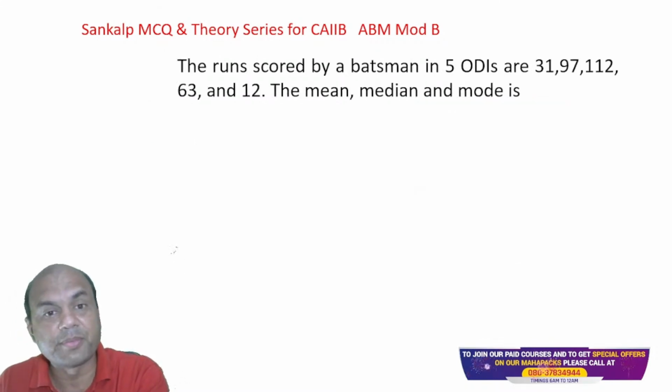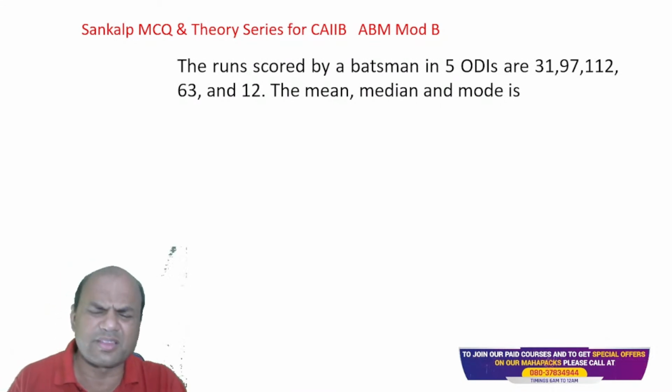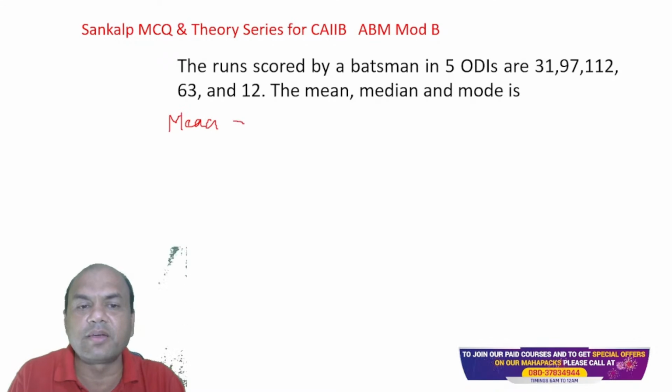The runs scored by the batsman for 5 ODIs are this. Find the mean, median and mode. Okay, simple one. Let's do it. Mean. What is the mean? Mean means average. Mean is always average.